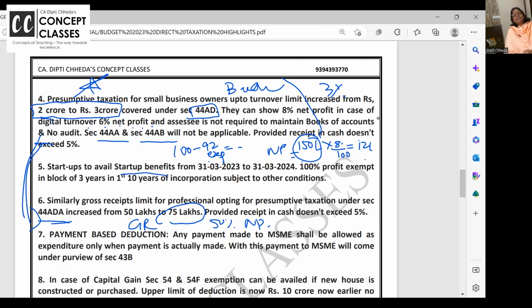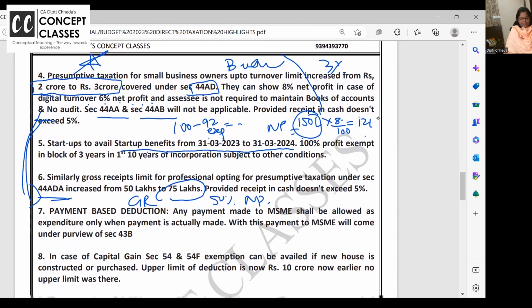Okay, since COVID, we are talking a lot about Atmanirbhar Bharat, and for that, a lot of benefits are given to startups. Like in the 10 years, any 3 years, 100% profit in the block of those 3 years is exempt. Like that, a lot of benefit is given to startups, subject to conditions they need to satisfy. This startup benefit is extended from March 23 to 24. At least you should incorporate and start your startup before March 24. Then in the next 10 years, any 3 years, you can take the benefit of the startup.